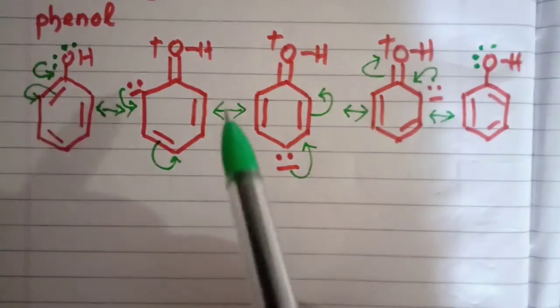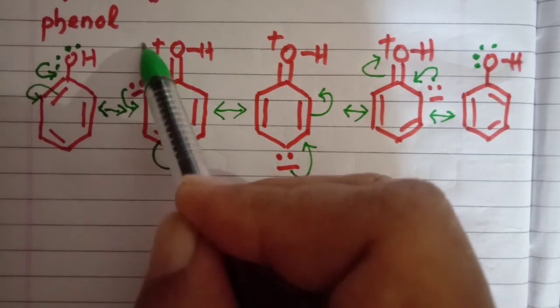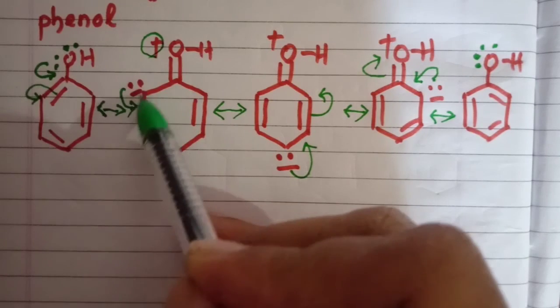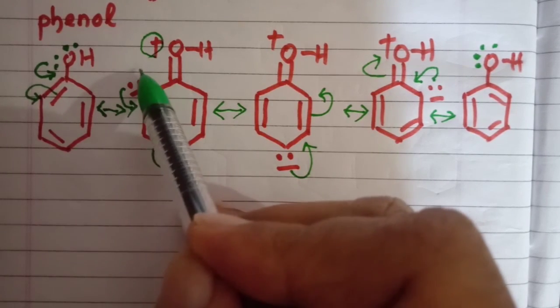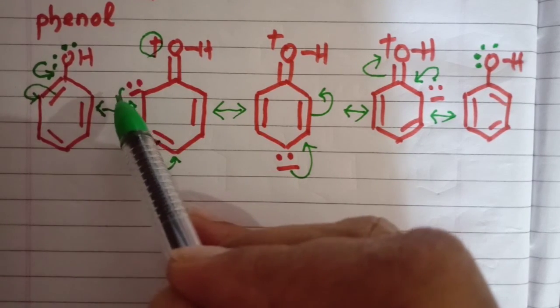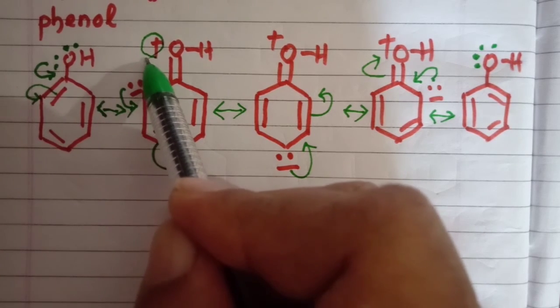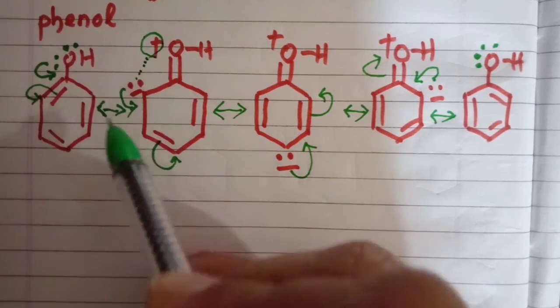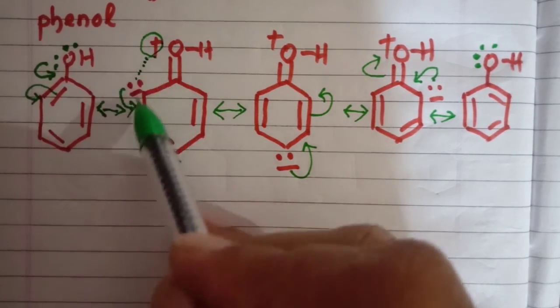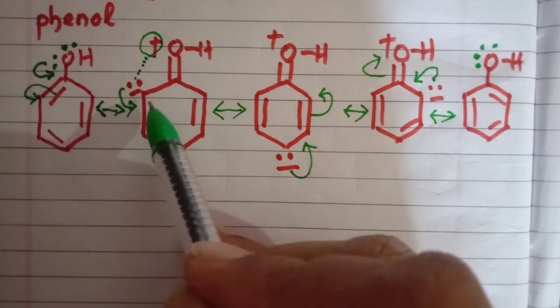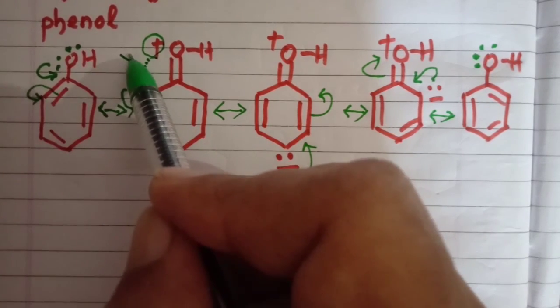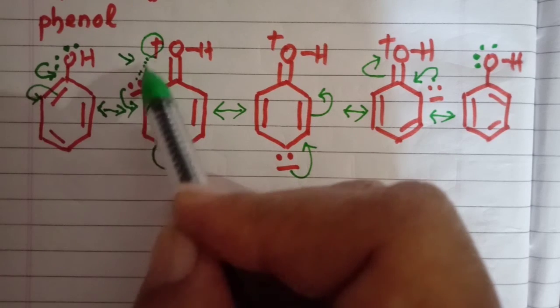In this structure you will find plus and minus. As there is plus and minus, there is charge separation. As there is charge separation, there is attraction between this positive and negative charge. As there is attraction, some energy is given from outside to overcome this attractive force.